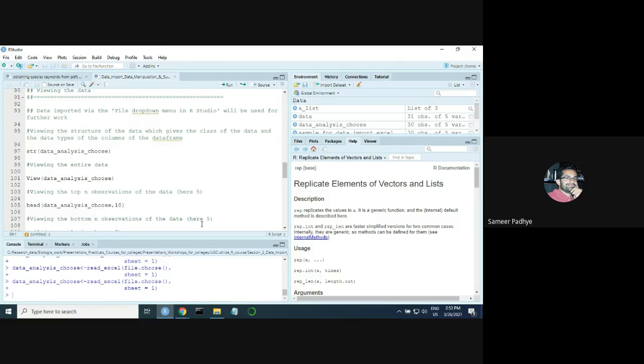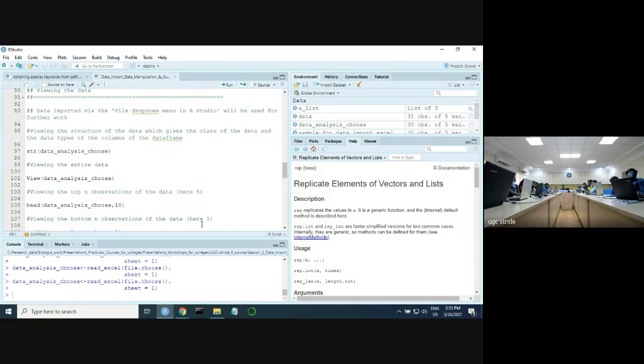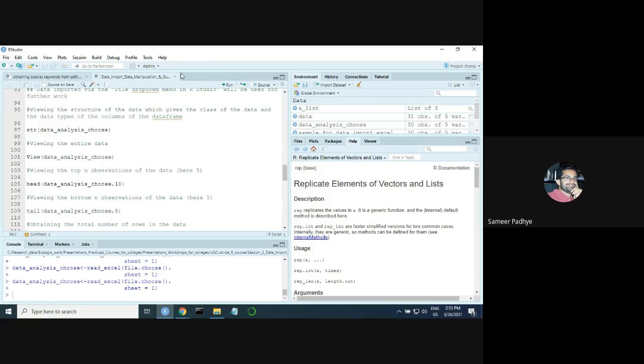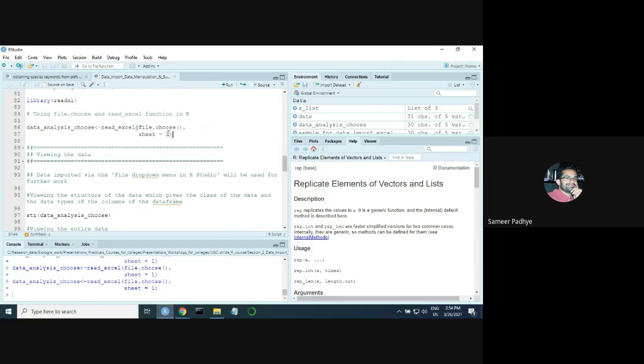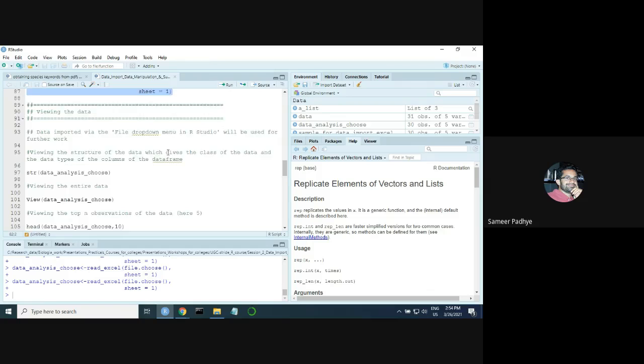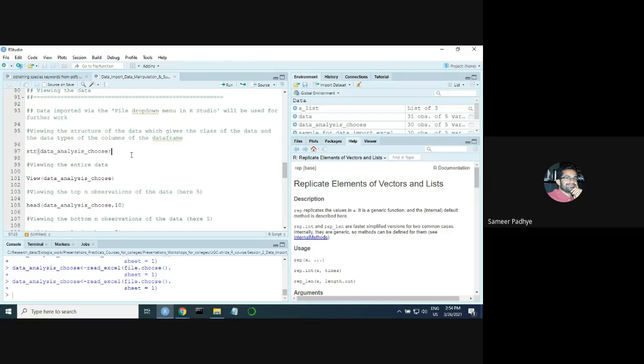Were you able to do that? Yes. So now what we'll do is we'll use this particular data set for further exploration. This part basically means now you know your data types, data structures, and you know how to import your data. The next part of basics is to explore your data. There are multiple ways to do that, but the best function to use is called str. Str basically stands for structure.